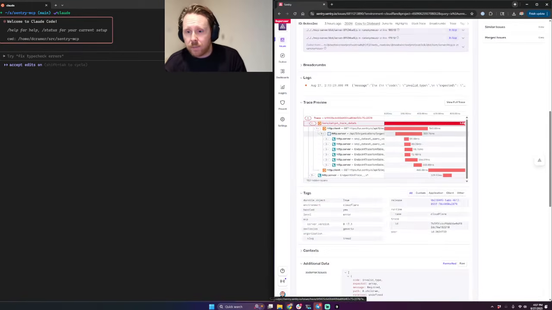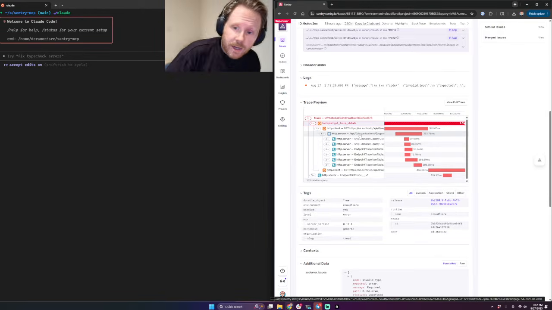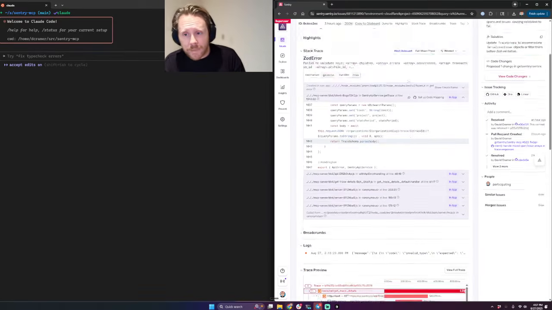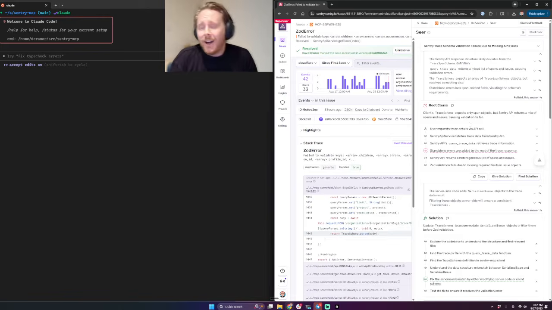That API endpoint, before we get into Seer, is actually in here. It's one of these spans. It's actually this span right here. And that may or may not be helpful in this case. That actually may have the exact information I need to debug it. I don't actually care to look at it.